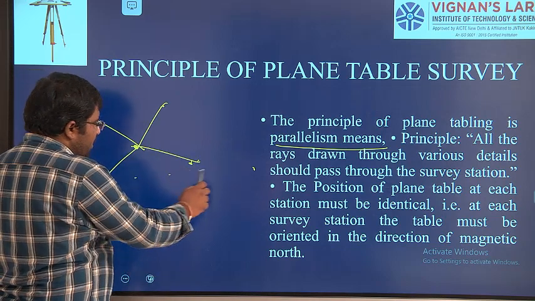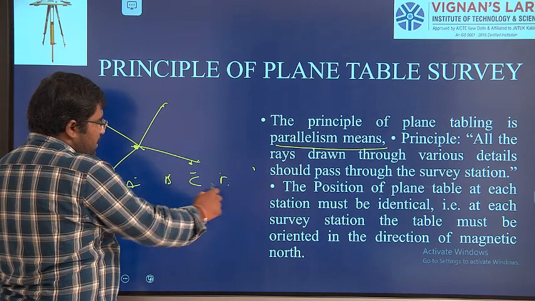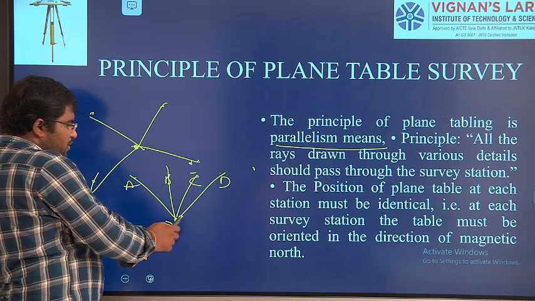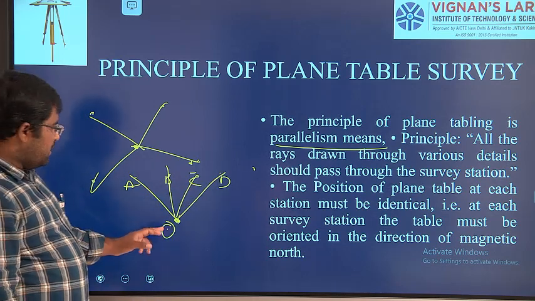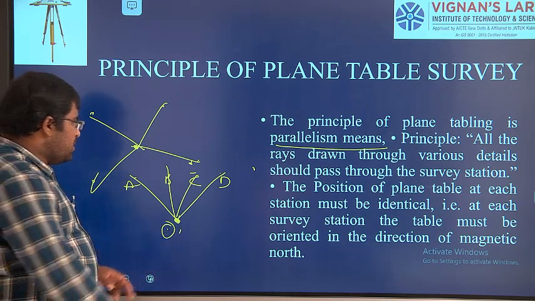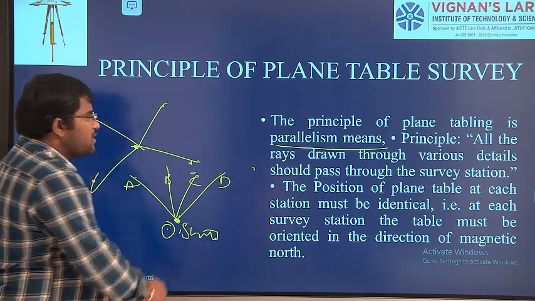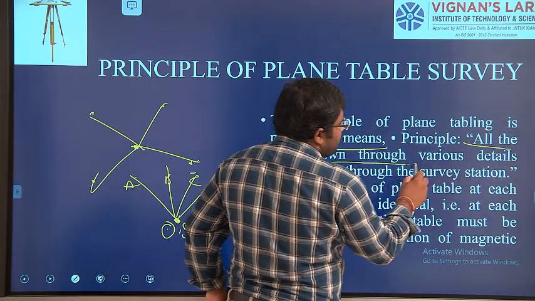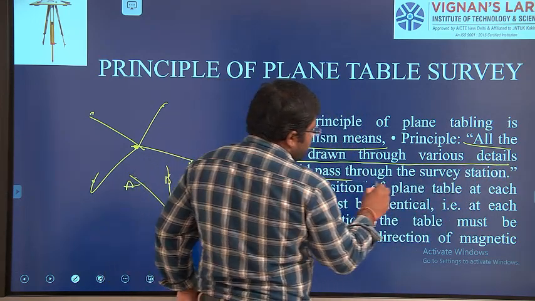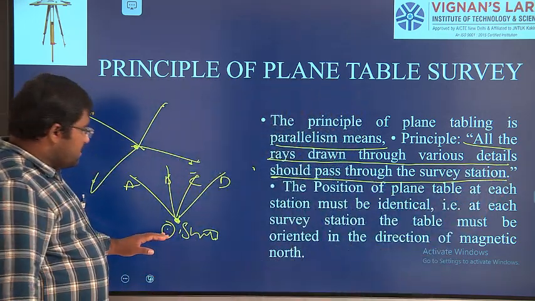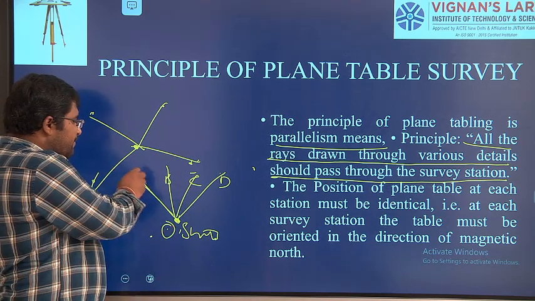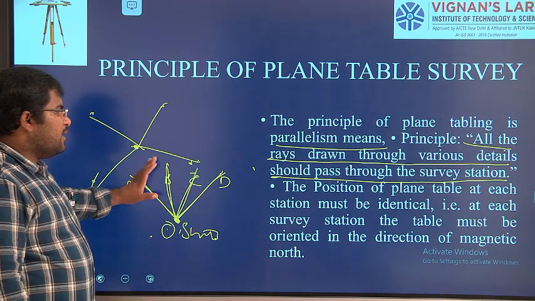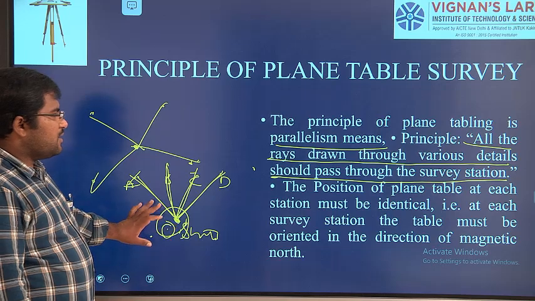Here, having one point, we have A, B, C, D. These are the different points. From one point O, we are going to have the different rays. Now we can see from point O, this is called the survey station. The principle says all rays drawn through various details should pass through the survey station. From the survey station, this is one ray, this is another ray, this is the third ray, this is the fourth ray. These various rays pass through the survey station. This is the principle.